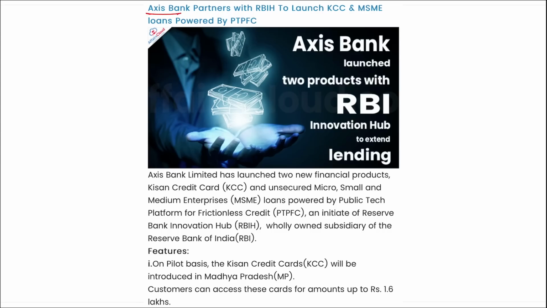is Axis Bank. They have partnered with RBI Innovation Hub to launch KCC and MSME loans powered by PTPFC. Now, what is this KCC? Kisan Credit Card, right? So, Axis Bank partnered with RBI Hub to launch Kisan Credit Card and unsecured MSME loans that will be powered by public tech platform for frictionless credit. That is an initiative of RBI Hub, a wholly owned subsidiary of RBI.